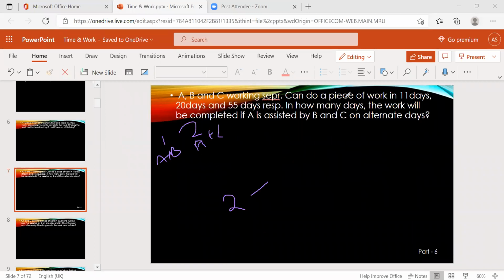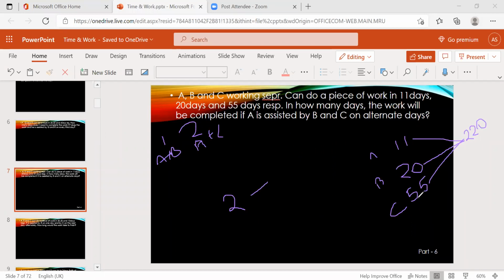A takes 11 days, B takes 20 and C takes 55 days. Take the LCM to find the efficiencies. 11 is a factor of 55, so we can eliminate it. 11 into 20 gives 220 as the LCM.